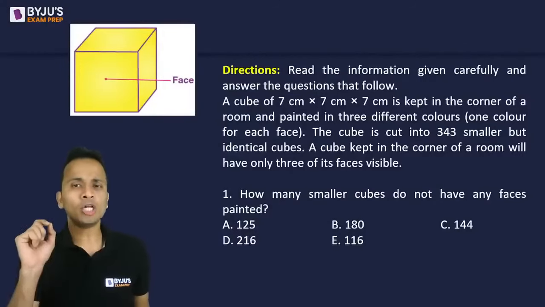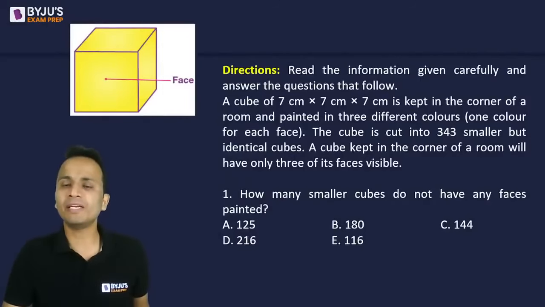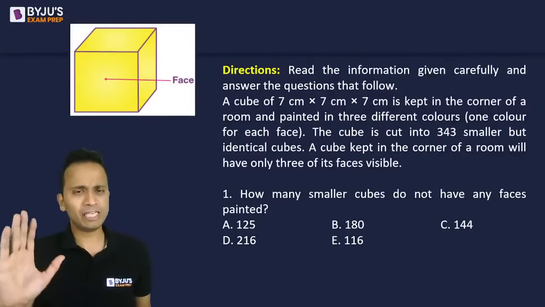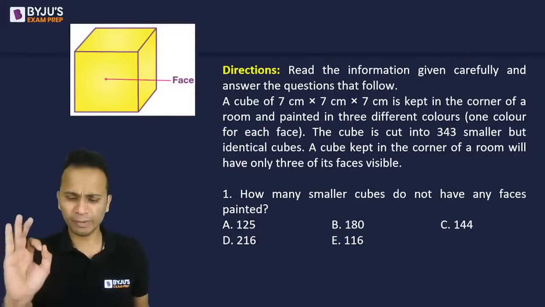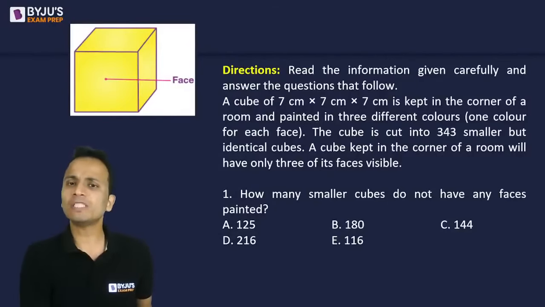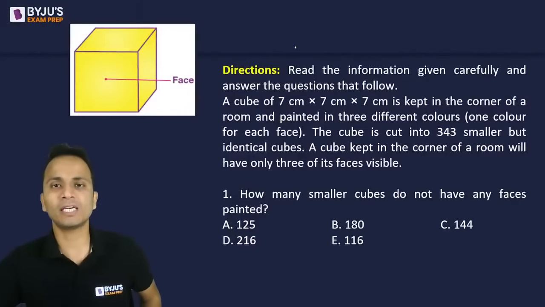Now the faces which are visible are painted in 3 different colors, one color on each face. All right. Please don't post your answer as of now. Hold on a little. Don't write your answer. Now the cube is cut into 343 smaller but identical cubes. So if you calculate 7 multiplied by 7 multiplied by 7, it will be equal to 343.